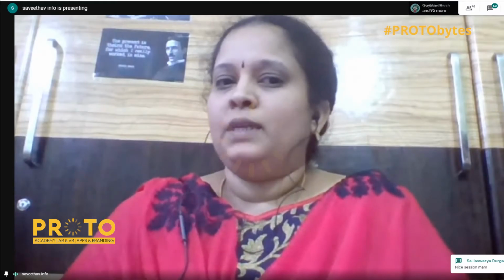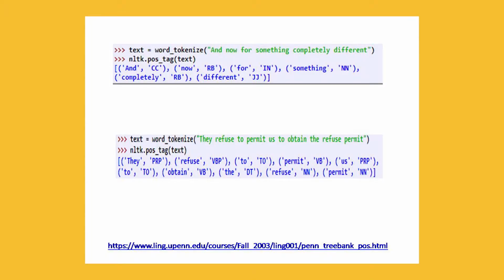And this is simply showing how Python is doing this word tokenizing. You see, a sentence is given as input to the function word_tokenize in Python, and the result is going to be text. So what is text? Text is nothing but all these words along with the category they belong to in the parts of speech.